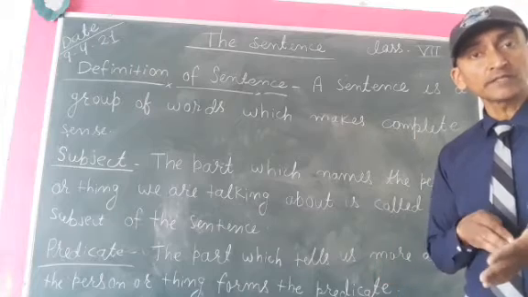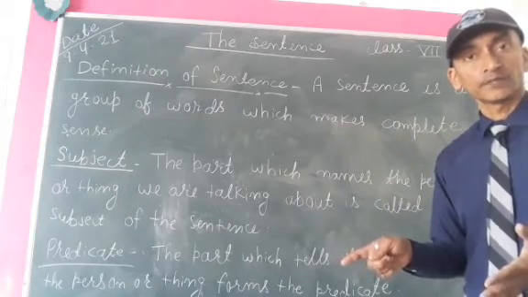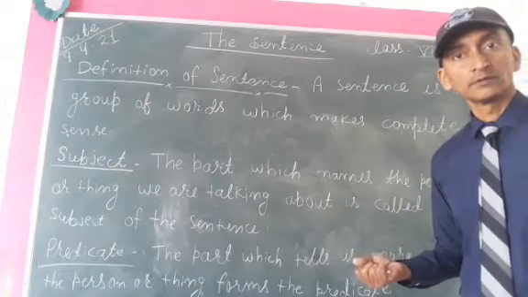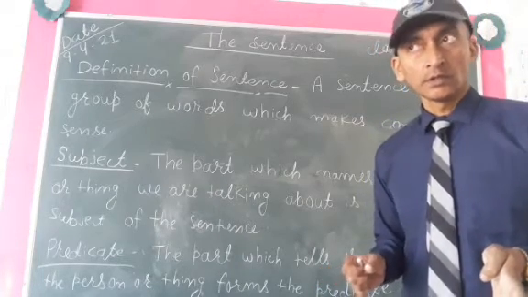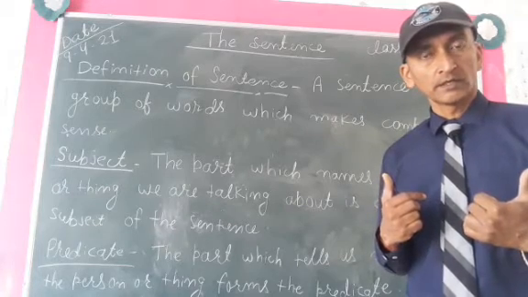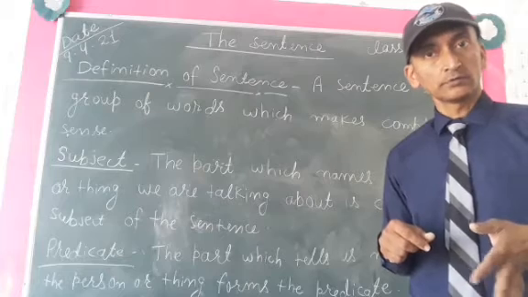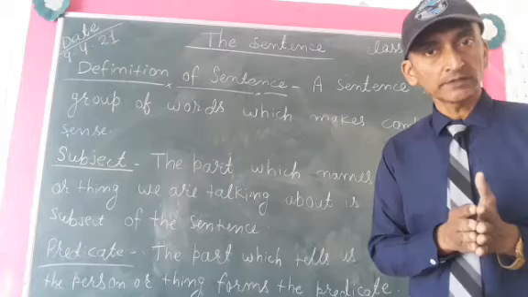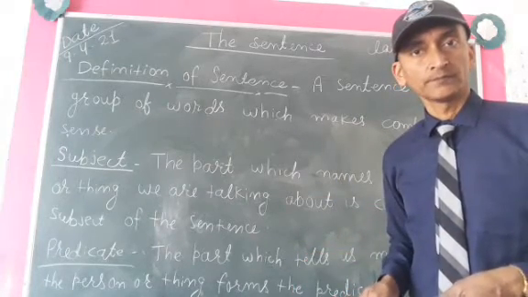For example, I am playing cricket. It means I am the subject, I do the action. So I will be the subject and the rest of the sentence will be the predicate.